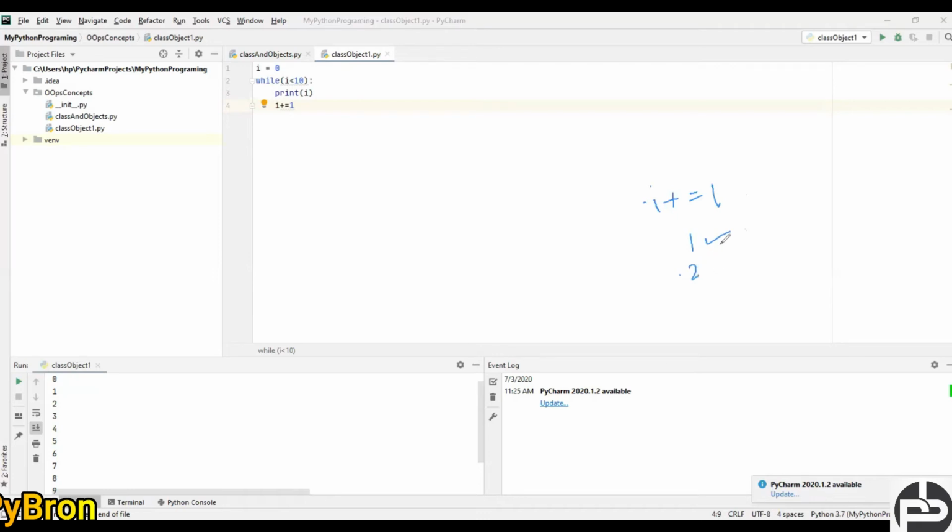In the same way it will reach 9, and once 9 becomes 10, 10 is not less than 10, so the condition becomes false, and it prints only 0 to 9. Okay, so I hope you understood the concept and the difference between the while loop and the for loop.